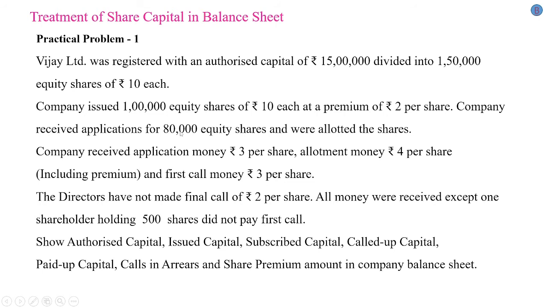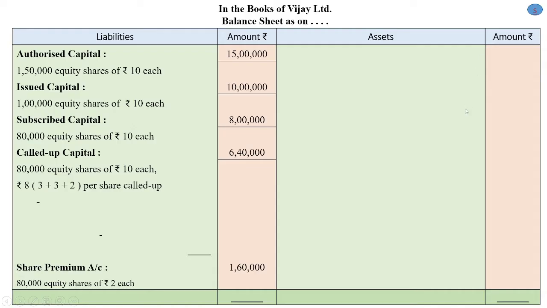So the amount on 500 shares is not received, the remaining amount has been received. So paid up capital is 80,000 equity shares of rupees 10 each, rupees 8 per share called. So 6,40,000 is our paid up capital.